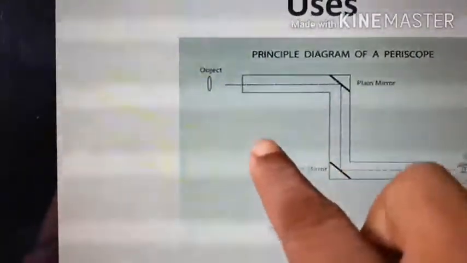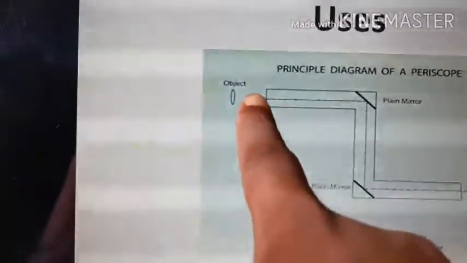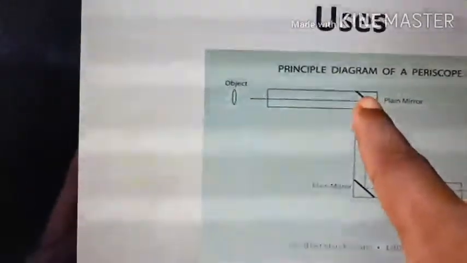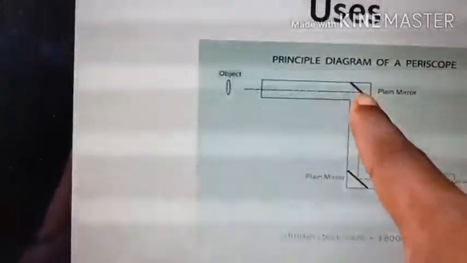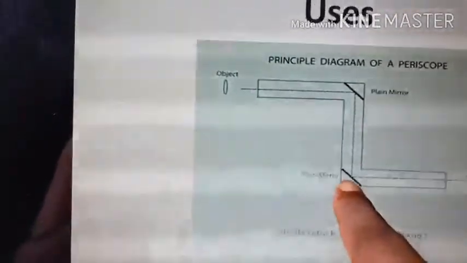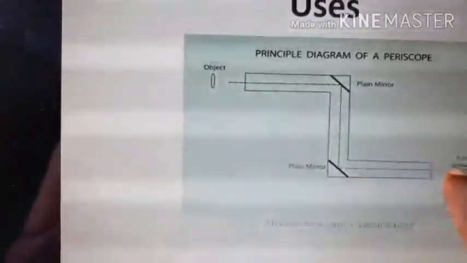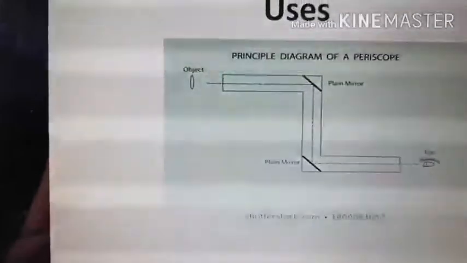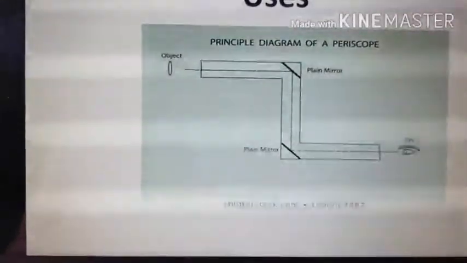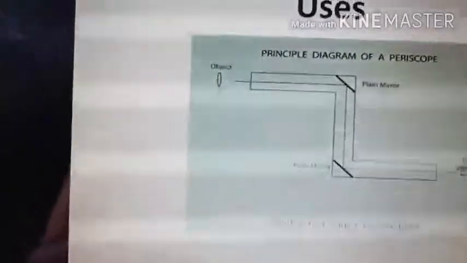Now suppose an object is present here, and from that object light will be incident on this mirror. Now it will be reflected, and see, this ray will be reflected and it will be the incident ray on the other plane mirror. Now after reflecting from this mirror, it will come to our eyes, so that we will get to see the object present over there. So that is the working of a periscope.